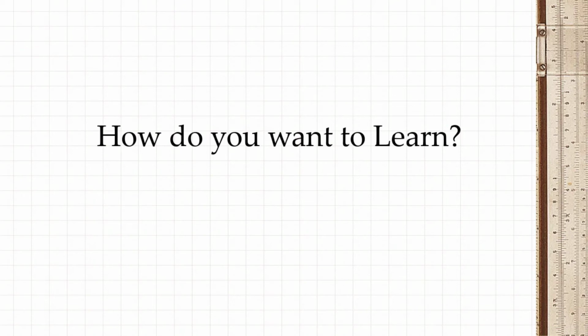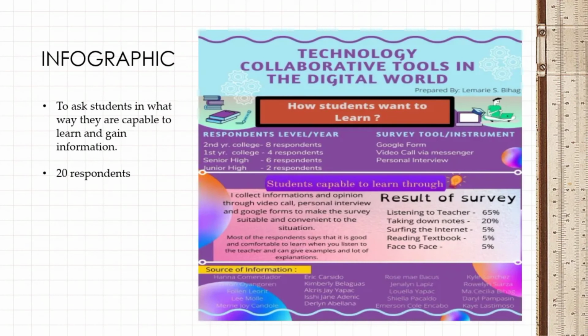At this time I would like to ask you a question. How do you want to learn? I conducted a survey with 20 respondents from junior high and second year college, to determine in what way students are capable of learning. I also used Google Forms as my research instrument to gather data. For my respondents, I have 8 second year college, 4 first year college, 6 senior high, and 2 junior high respondents. My survey tools were Google Form, video call via Messenger, and personal interview.